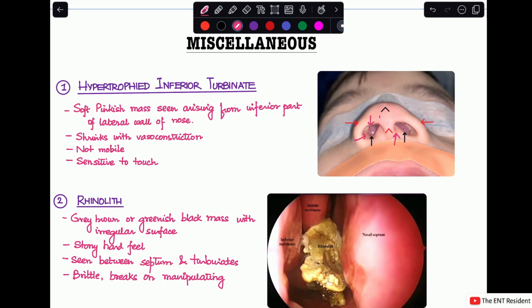These are soft pinkish masses, but they seem to arise from the inferior part of the lateral wall of the nose. A very important distinguishing feature is that if you put a nasal decongestant on this mass, you will see that it shrinks due to vasoconstriction. That will help you in differentiating it from any other nasal mass. Because when you have allergic symptoms and use a nasal decongestant, the nasal obstruction you were feeling disappears completely or reduces a lot. So that is a very differentiating feature. Also, this mass is not mobile and it will be sensitive to touch.